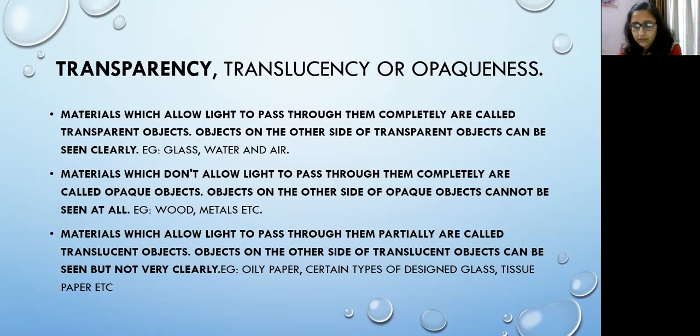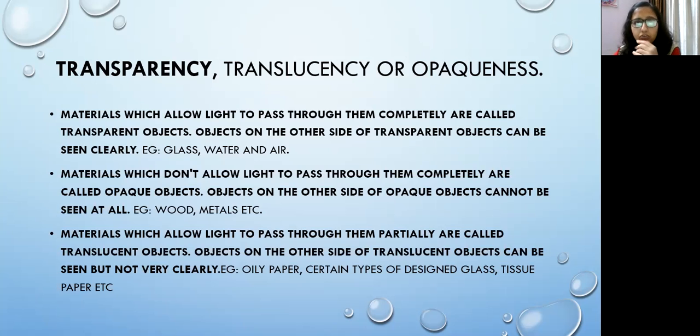Okay, जिनमें से हम आर पार देख सकते हैं ना, if I talk in very simple language, these kind of materials, air, जैसे air है, air is around us ना, the air is present right now around us, but I can see through it. I can see the objects lying in this area, this room. So that is why air is transparent. Water again is transparent. We can see through water. Okay, so that is why these are the examples of transparent materials.